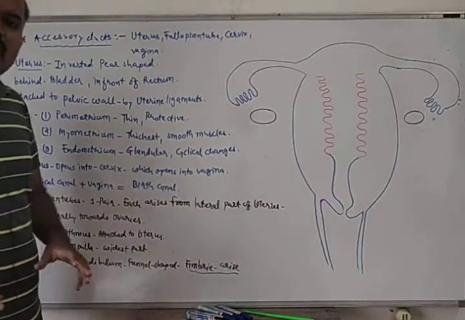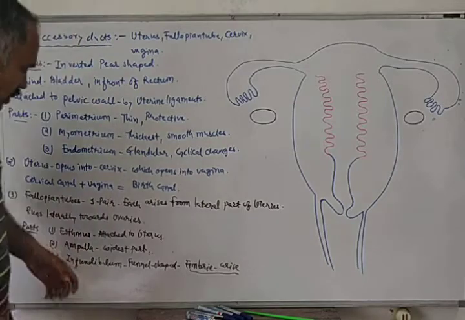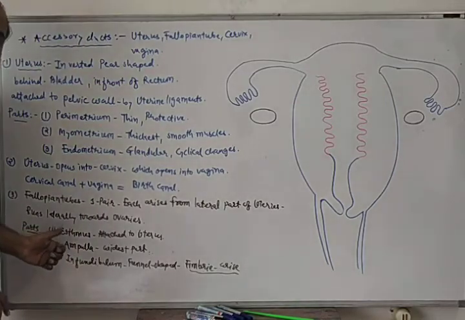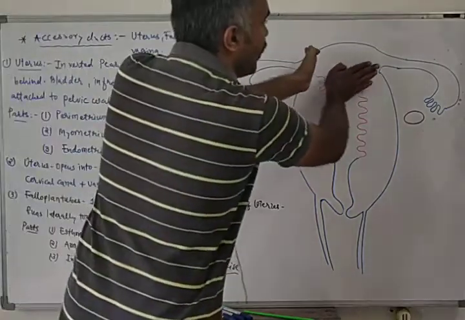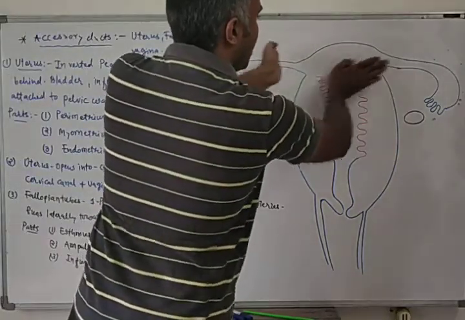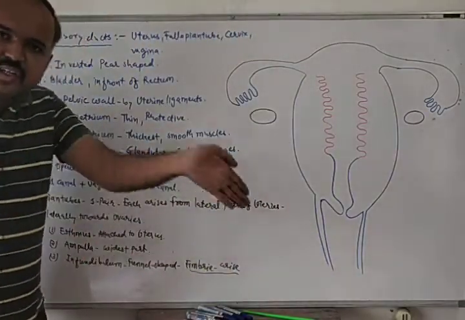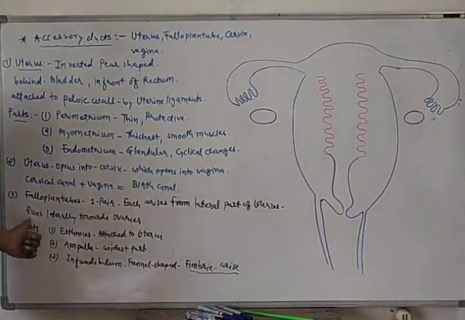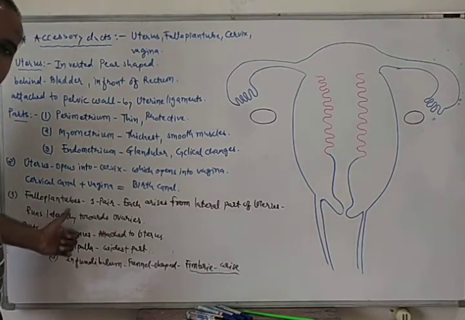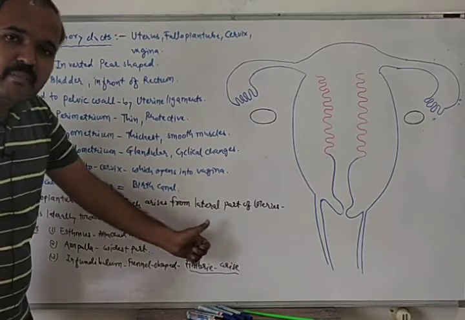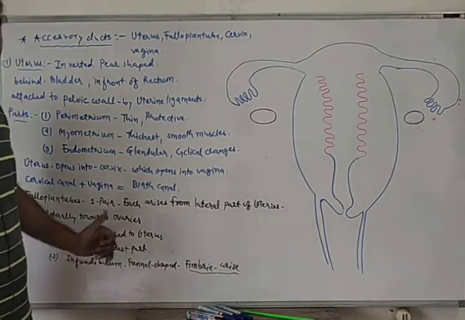After their origination, they run laterally towards the ovary.